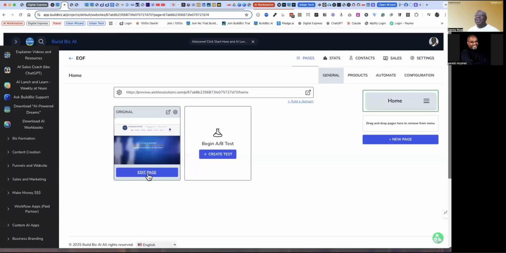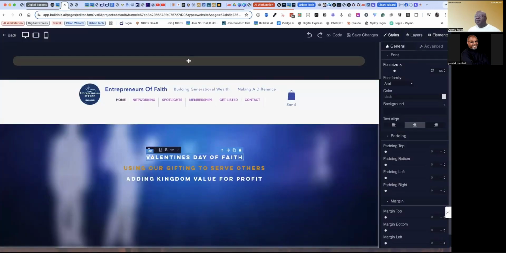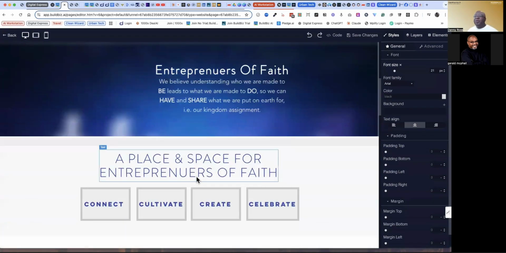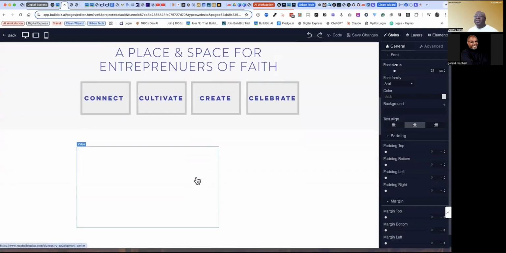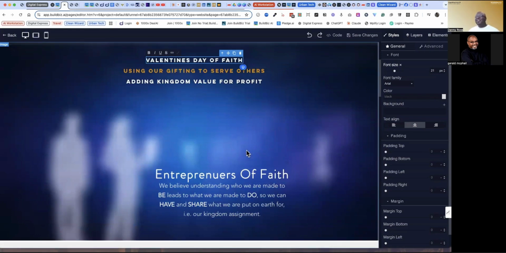You can go in and actually change the content of the page. Yeah, so you don't have to redo all of your fonts and colors, and it'll just take your existing website and allow you to go in and edit it. And it just makes it easy. So each one of these now could be links to information about your Valentine's Day event and so on and so forth. Instead of having to go hire somebody to build a web page for you, you can easily just edit it and point it.